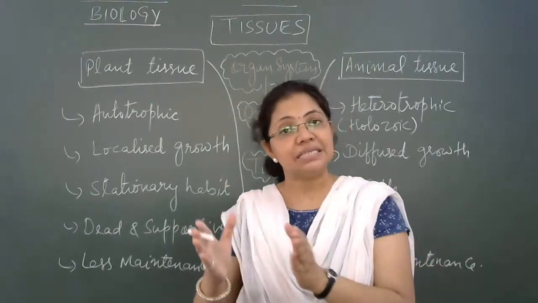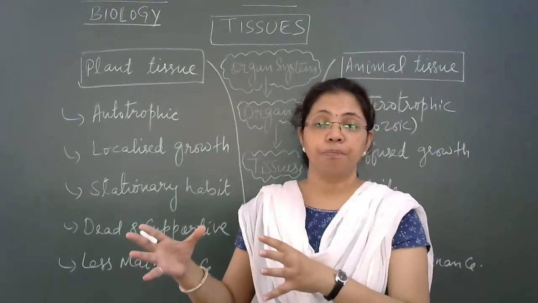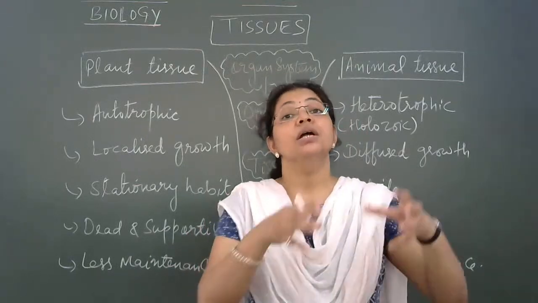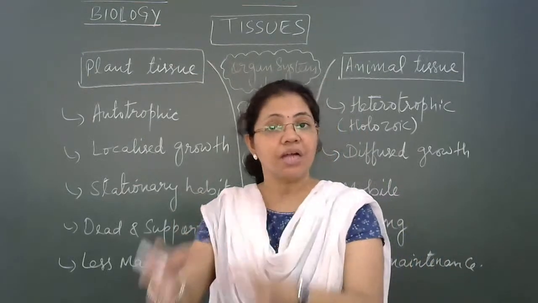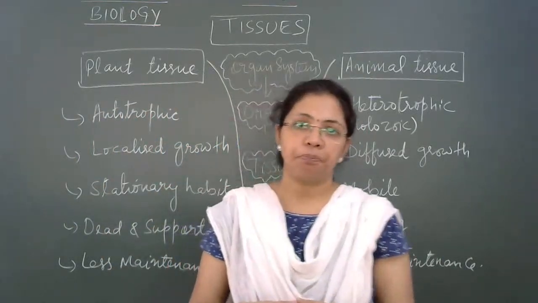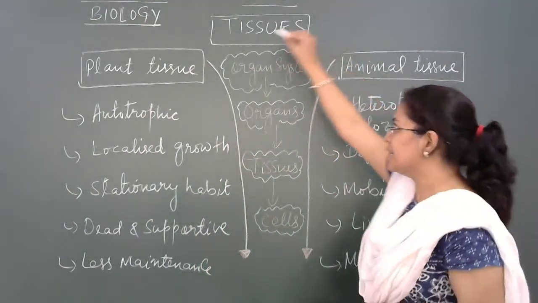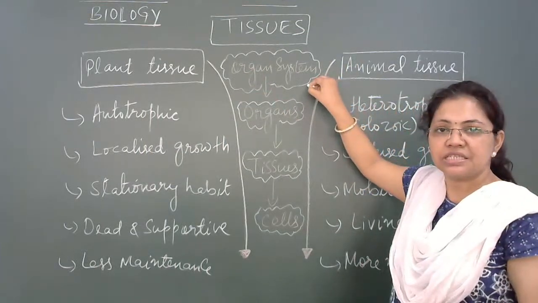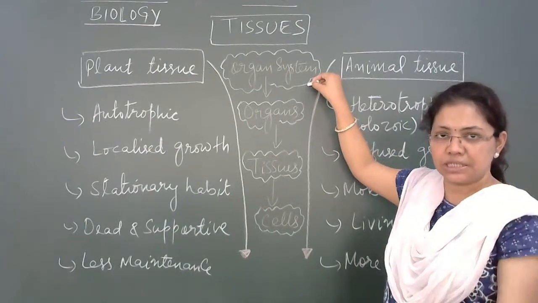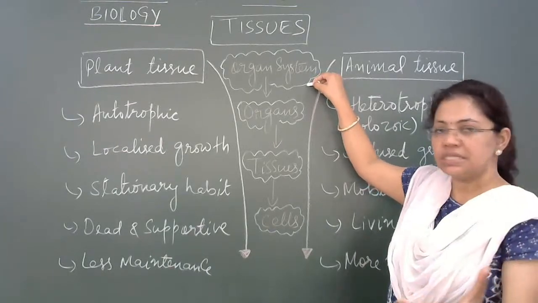But multicellular organisms have division of labor. Now, what do we understand by division of labor? Division of labor means distribution of different functions to the different organs in the body of an organism. So in a multicellular organism, the body is comprised of various organ systems: digestive system, respiratory system, excretory system, nervous system. So a multicellular organism is made up of many kinds of organ systems.